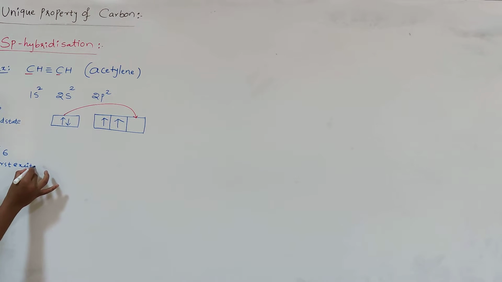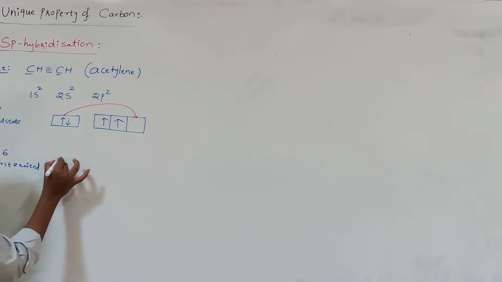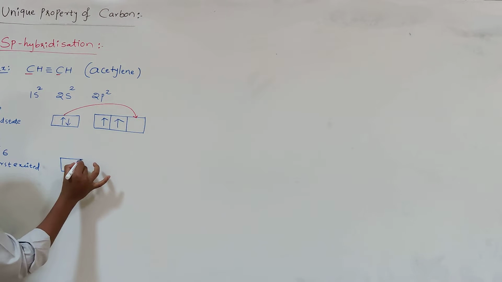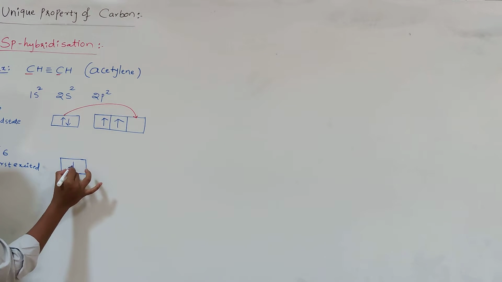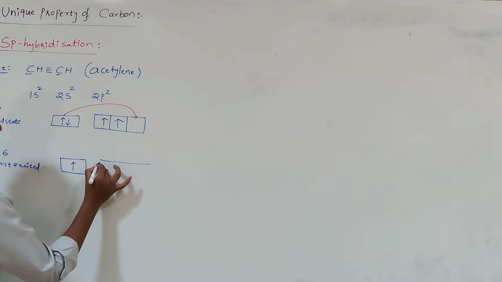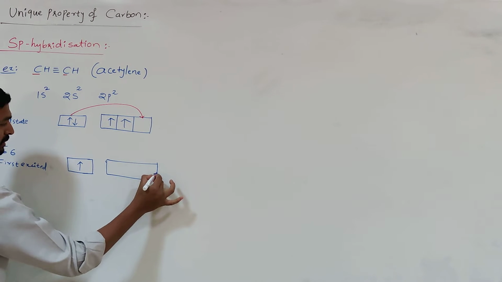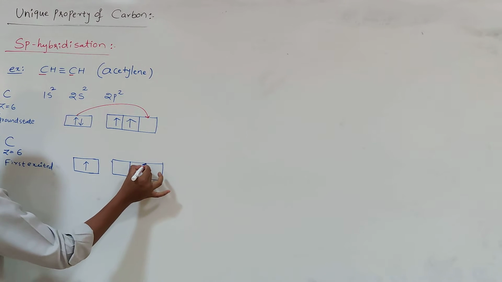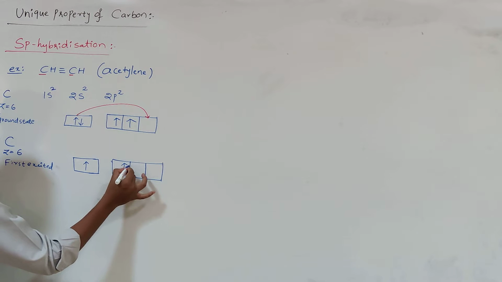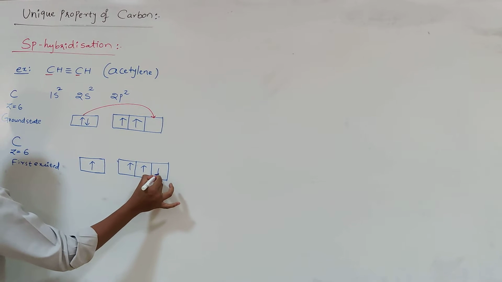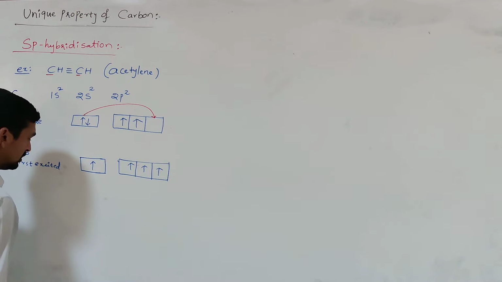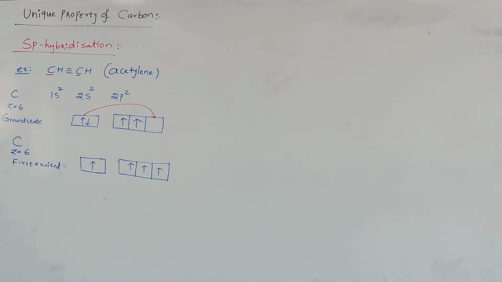In the first excited state, the 2s orbital consists of only one electron, and in the 2p subshell, each p orbital consists of one electron. Now, this first excited state electronic configuration accounts for the tetravalency of carbon.